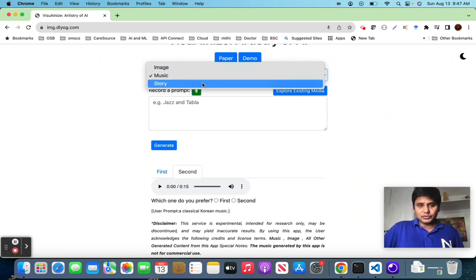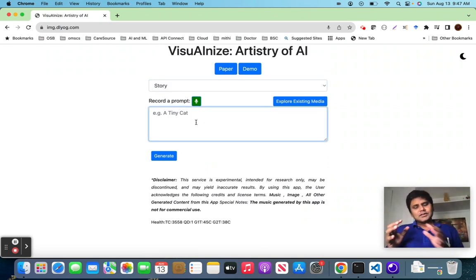Let's talk about the story. This is a different aspect. It's really not text to music or text to image. This directly uses Meta's Llama 2 model to help us generate a meaningful story. We did a lot of prompt engineering to generate it, and a lot of augmentation on whatever raw output we got from Llama 2. This could be really fun. Same thing, you can give any character or any context, and the story will be generated.